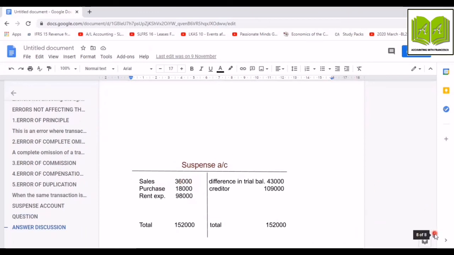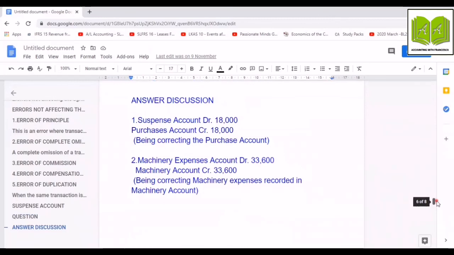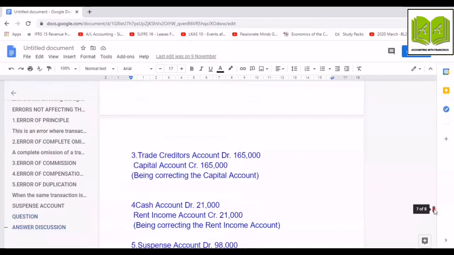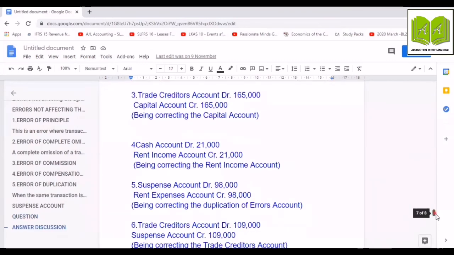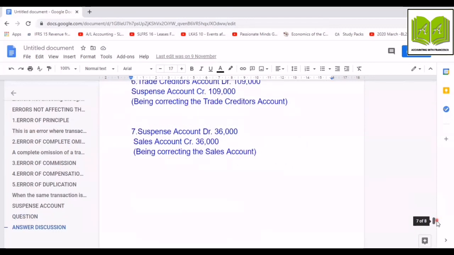Now, this entry must be recorded in a general journal. Here, because I did not have space, I didn't draw it. You must record it in a general journal. And please remember, you must write the narration, because for the narration you are getting marks.